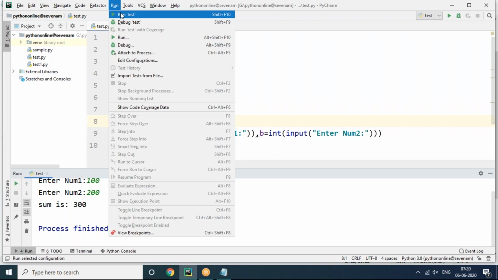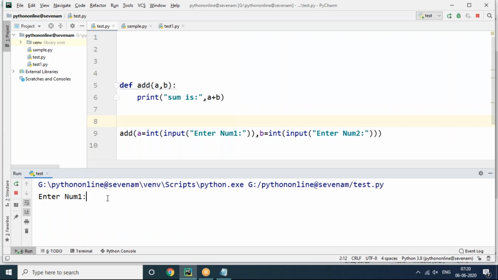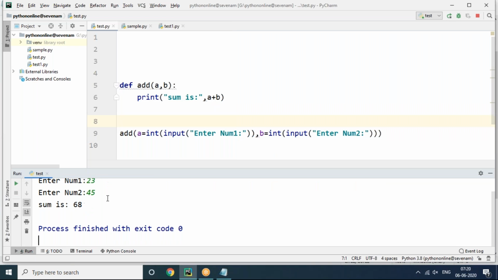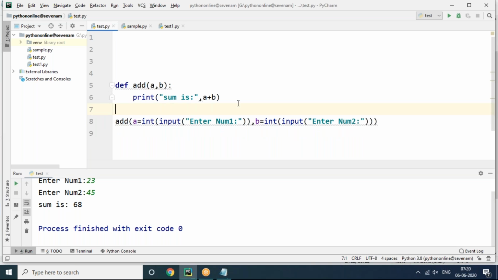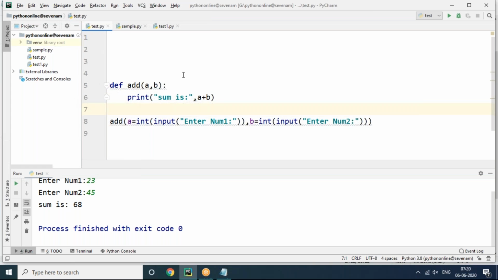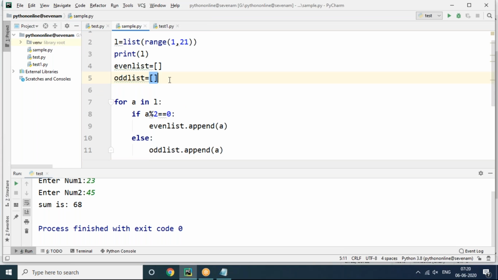Now you can see, let's run this. Now a value I'm giving 23, b value 45, and 68 is coming. So this is the function for adding two numbers, sum of two numbers. And at the same time we can create any number of functions as per your requirement.